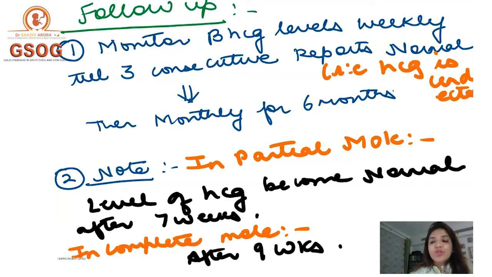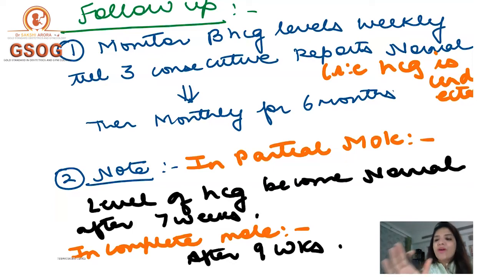And so how do you do the follow-up in these cases? Now, in all patients of molar pregnancy, whether you did evacuation or hysterectomy, you are going to measure her beta HCG levels weekly, right? I'm going to measure her beta HCG levels weekly till I get 3 consecutive reports normal. Now, when I say that I get reports normal, what do I mean to say? See, normally a non-pregnant female doesn't have any HCG. HCG is not detected in her blood, right?